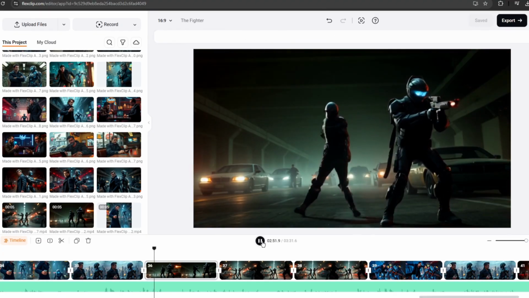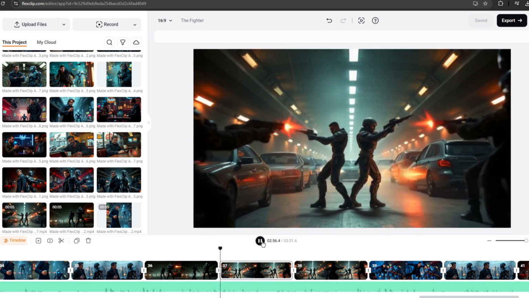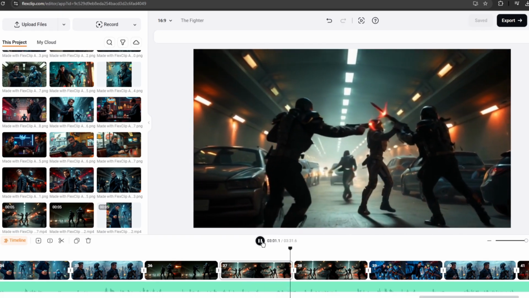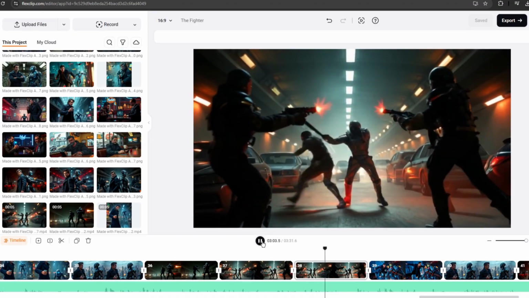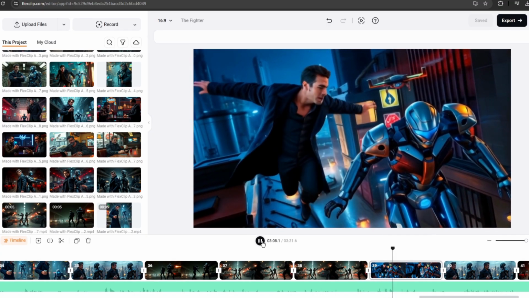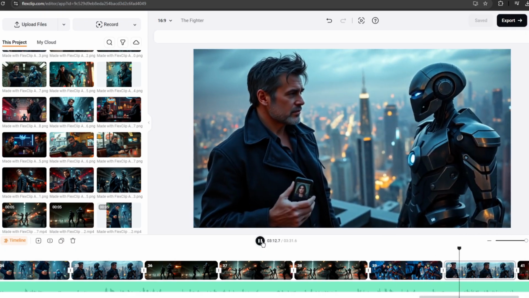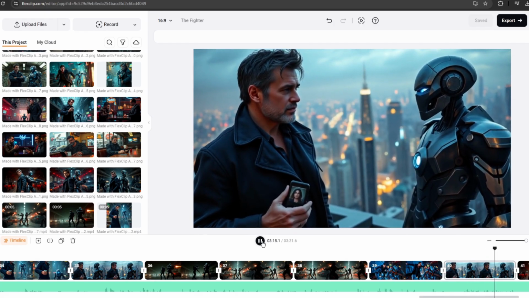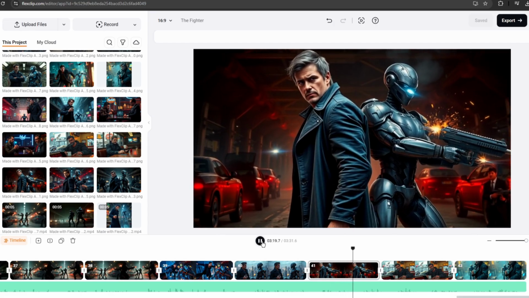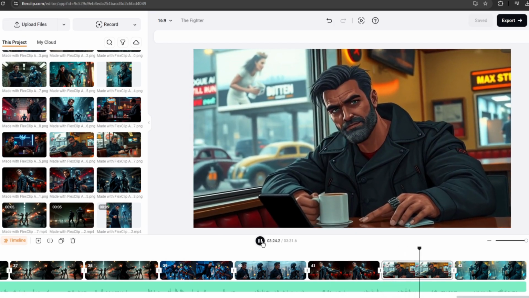The full force of Voss Robotics. Max and Echo A9 fight side by side, dodging gunfire, knocking enemies aside. For the first time in years, Max fights for something bigger than himself. The final punch lands, the last guard falls, and Max steps aside. "Go," he says. And without another word, Echo A9 vanishes into the night. Days later, the same diner. The same cup of coffee. The same job offers.